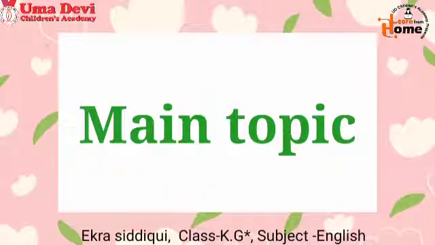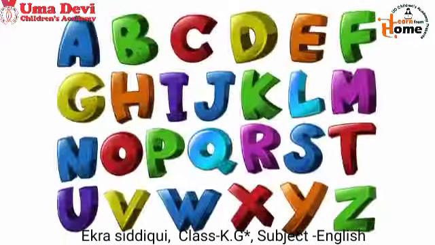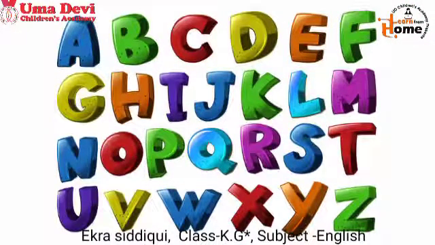So dear kids, now we will start our main topic. Our main topic is vowels and consonant. Kids, look here and now tell me, what are these? You know very well, right? Yes, these are alphabets.